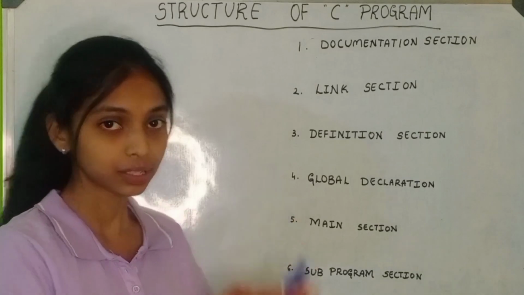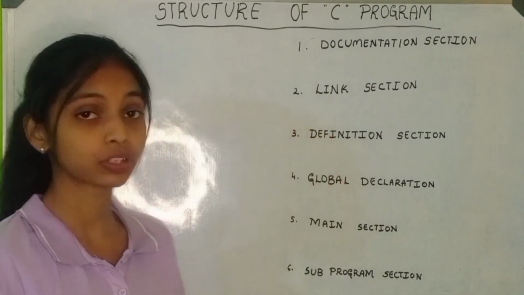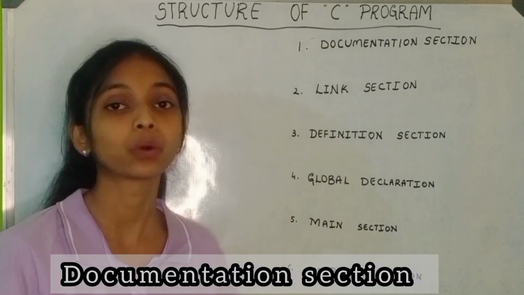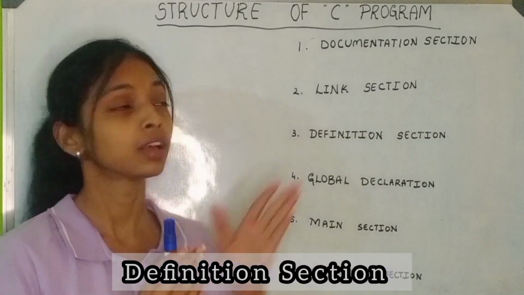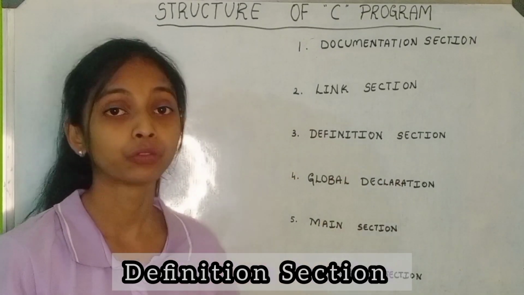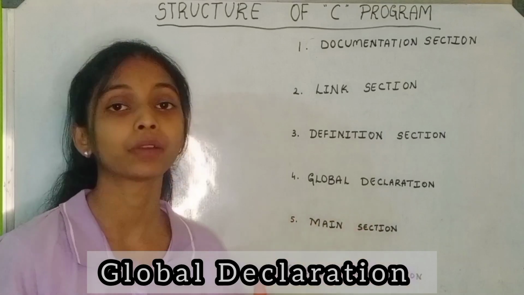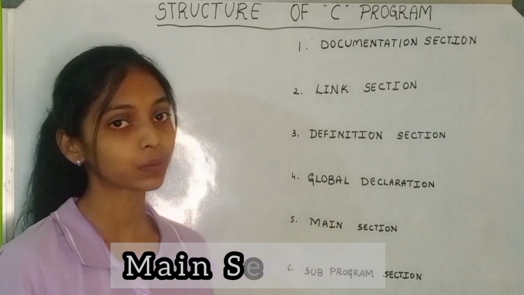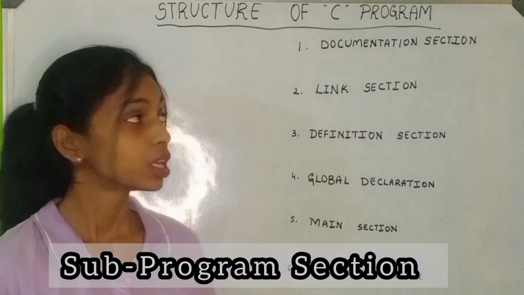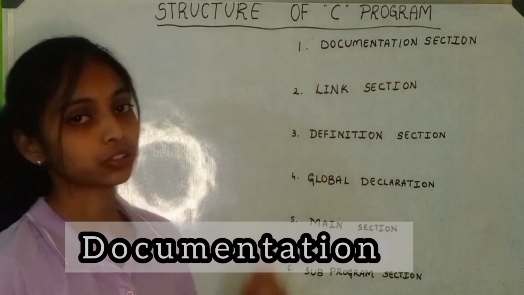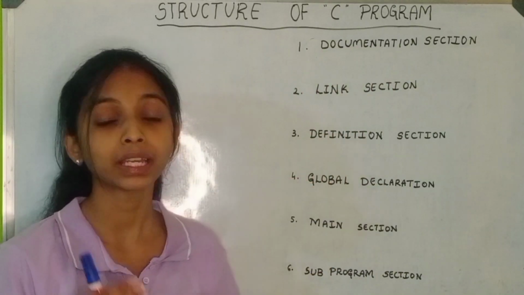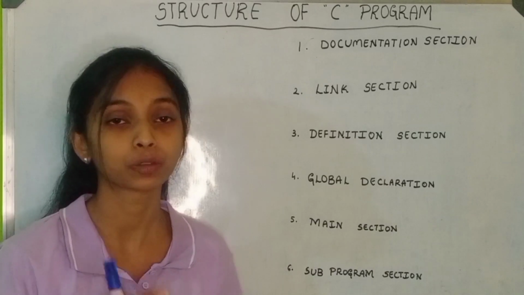So guys, here is the structure of a C program. The first section is the documentation section, the second one is the link section, the third one is the definition section, the fourth one is the global declaration, the fifth one is the main section, and the last one is the sub-program section. So coming to the first one, this is the documentation. Here it includes all the information or descriptions of the program.